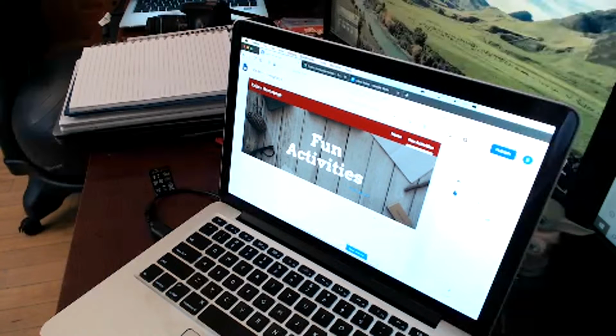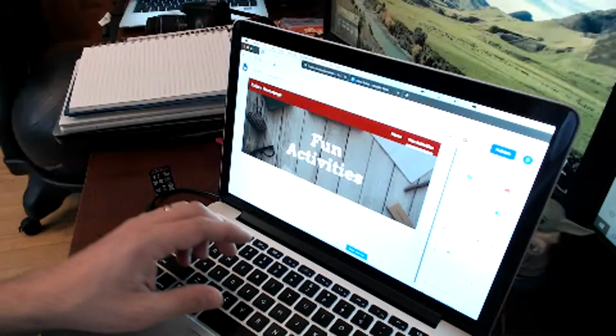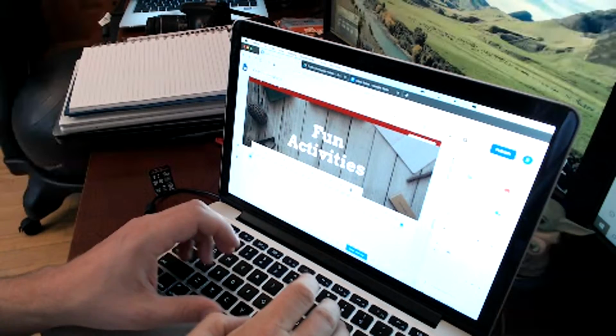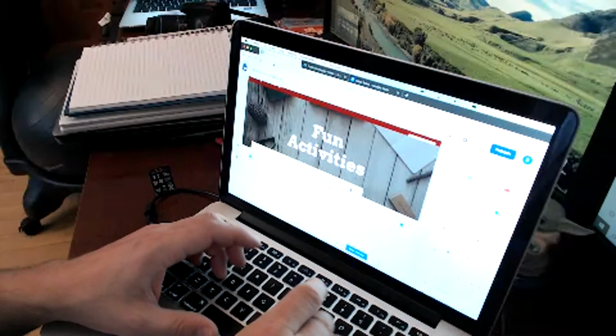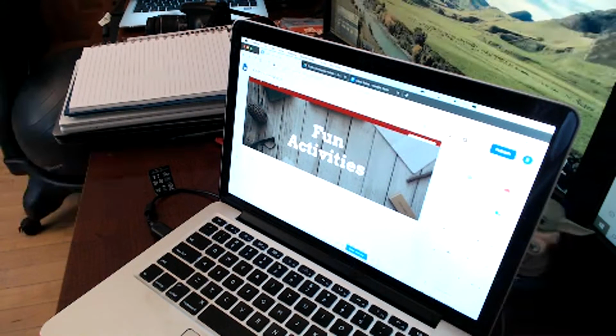So I can add, just like before, I can insert different things. Let's say I want to insert, we'll insert an image here. Actually, I'll just add a list of cool websites. All right, so I'll just leave it at that for now. Add all kinds of stuff in here. All right, so now we're going to talk about publishing. I'm going to click publish in the upper right here.